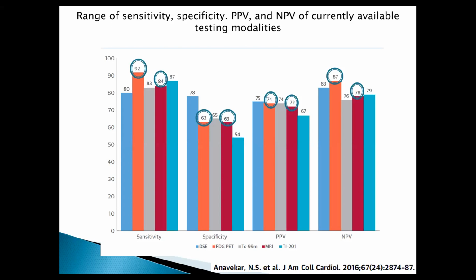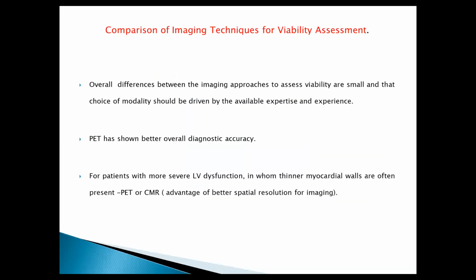Right. So how do we interpret this? The interpretation is that PET is going to tell us that this is viable, but it is not going to predict that it will clinically improve. I think that is the way to interpret it, because muscle improvement we see in function. So what we did in our case was low dose dobutamine, and that was very specific that this is likely to improve.